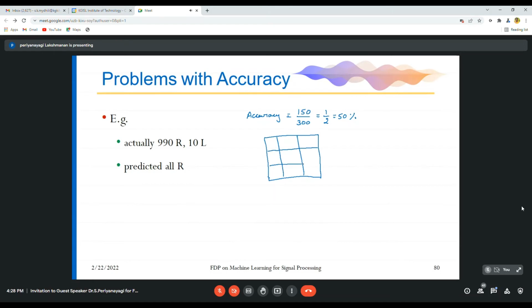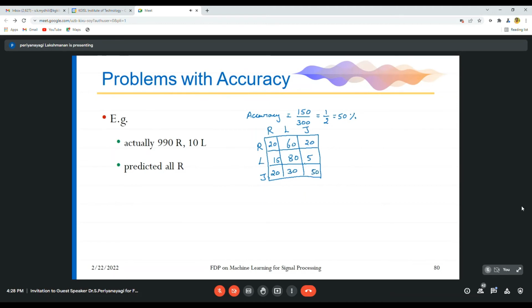Then only you can defend that your model is more accurate. Rose, lotus, jasmine: 20, 60, 20. I have just changed the rose values. 80, 5, 20, 30, 50.